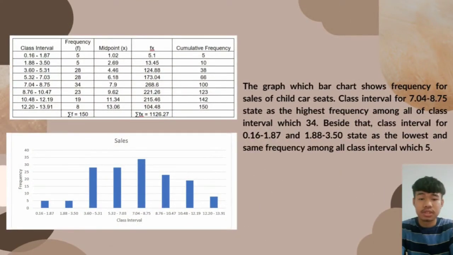Next, based on the graph, which is a bar chart, it shows frequency for sales of child car seats. Class interval 7.04 to 8.75 is the highest frequency among all class intervals, which is 34. Besides that, class interval 0.16 to 1.87 and 1.88 to 3.50 are the lowest and same frequency among all class intervals, which is only 5.